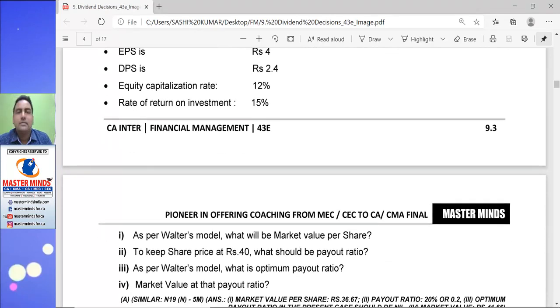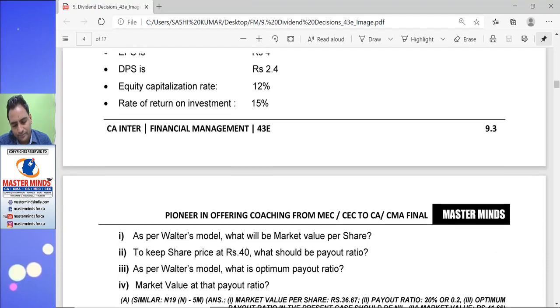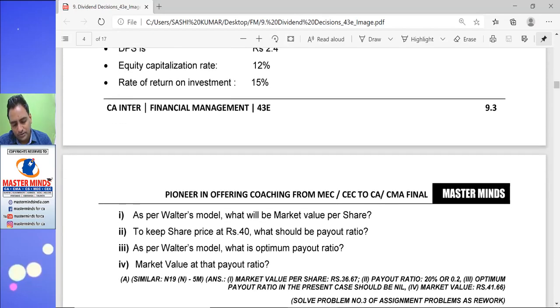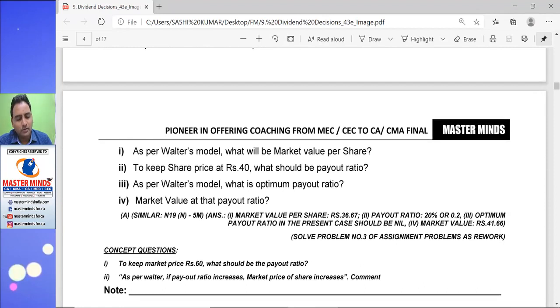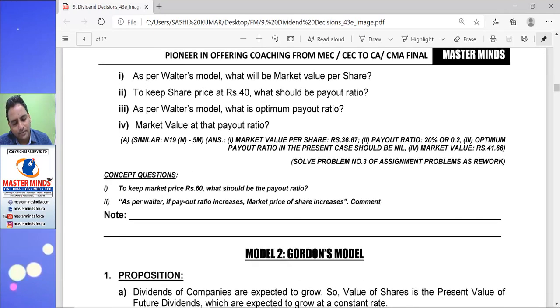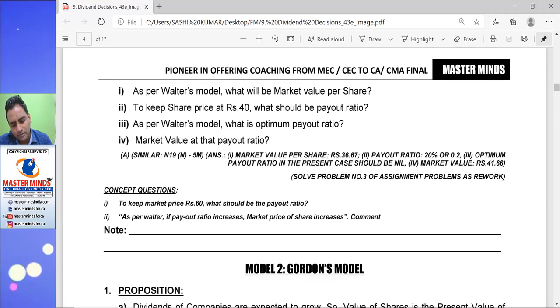Rate of return on investment, that is return on assets, or ROE, is 15%. You can see the company's return on assets is more than the minimum return expected by shareholders. As per Walter model, what would be the value of share? Question number 1. To keep the share price at 40, what should be the payout ratio? As per Walter model, what is the optimum payout ratio? And find out the market price at that payout ratio.